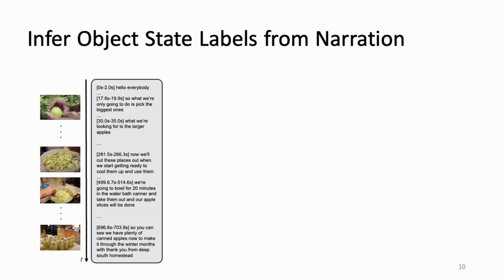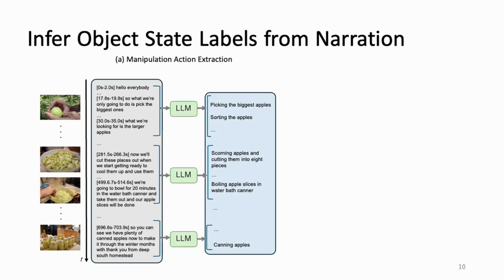Specifically, we propose a three-step framework to infer object state labels from narration. First, given a video that features a target object and the corresponding transcribed narrations, we extract a set of manipulation actions describing the actions related to target objects. Since the narration is long, we split it into blocks and feed them to LLMs.